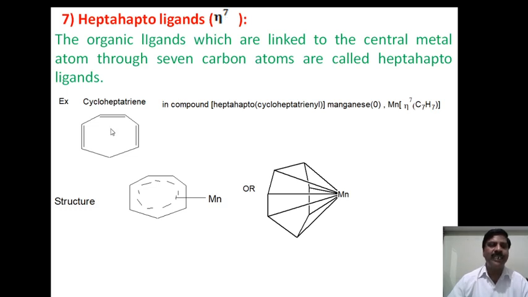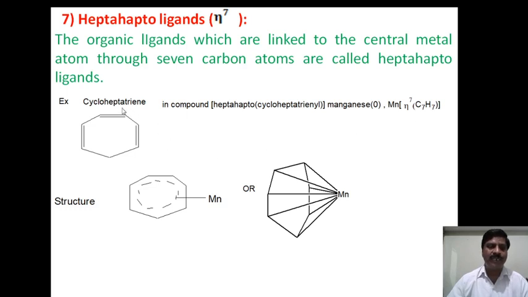An example is cycloheptatriene, and the compound is heptahepto cycloheptatrienyl manganese 0. This is the IUPAC name, and the formula is manganese, with eta to the power of 7 in square brackets and C7H7 in parentheses.